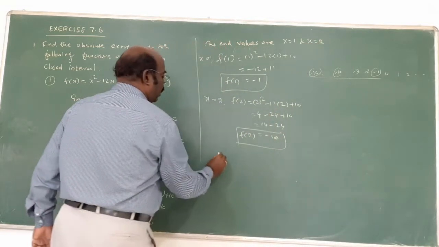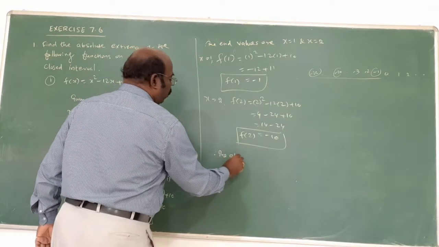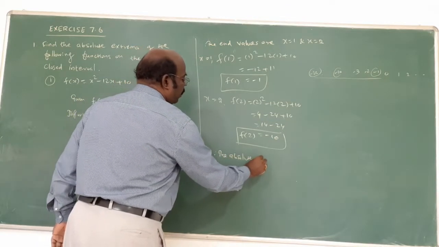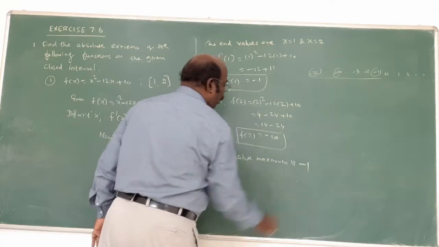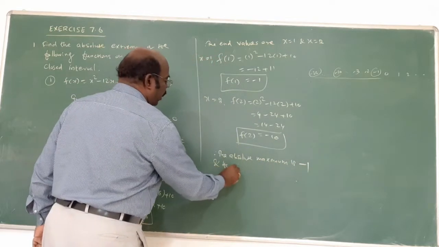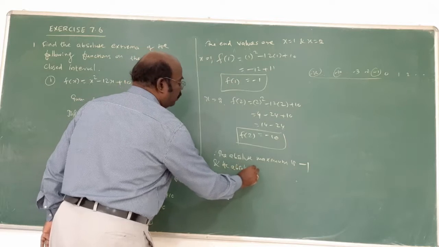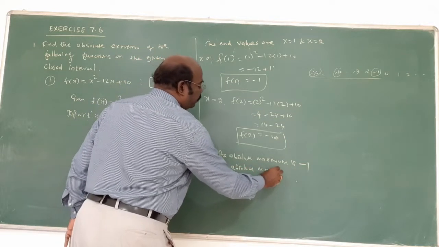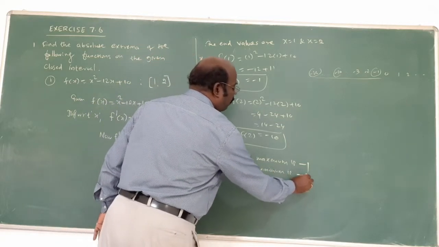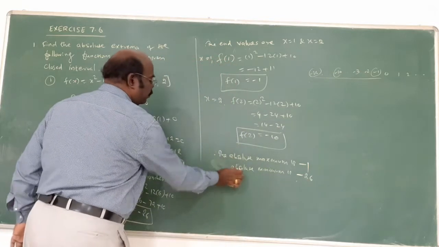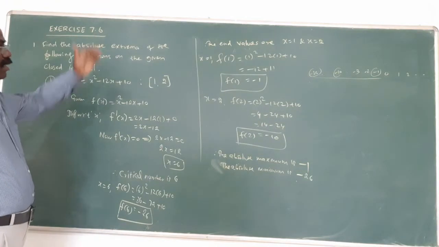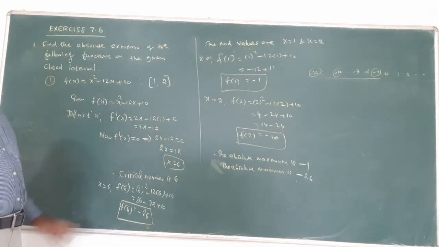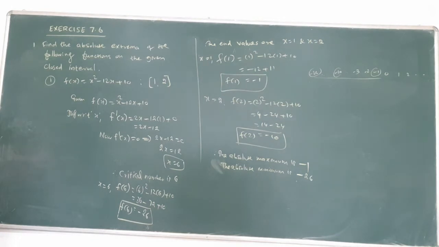Therefore the absolute maximum is minus 1 and the absolute minimum is minus 26. This is the answer. Why? Because absolute extrema asks for the maximum and minimum. Anyway, this type of question is easy for you.